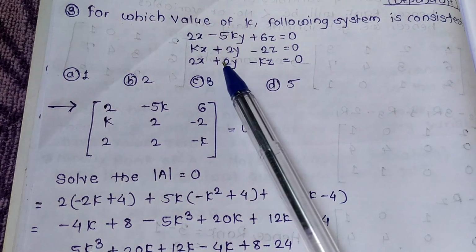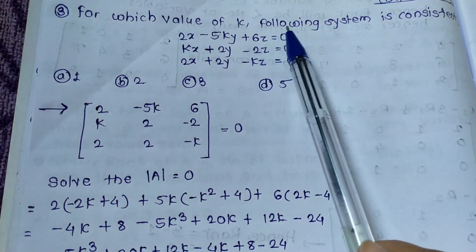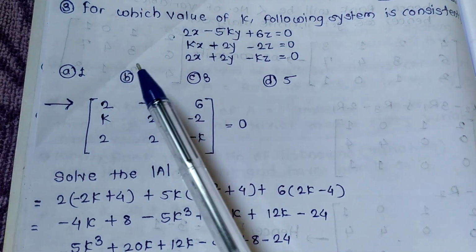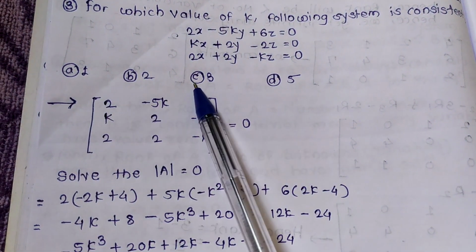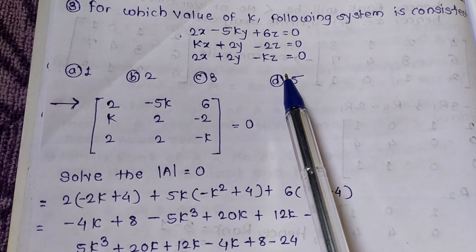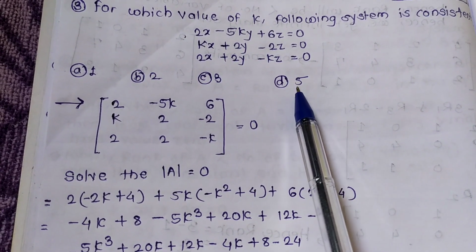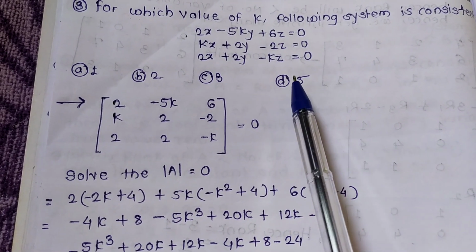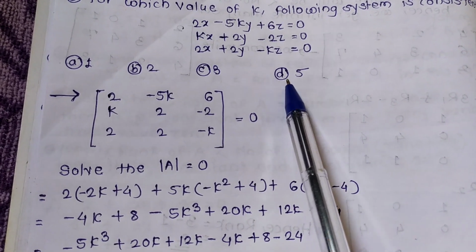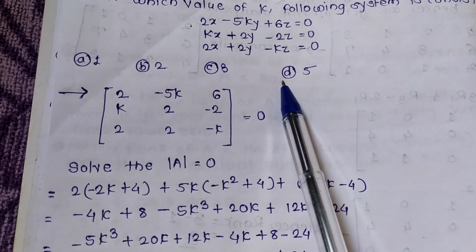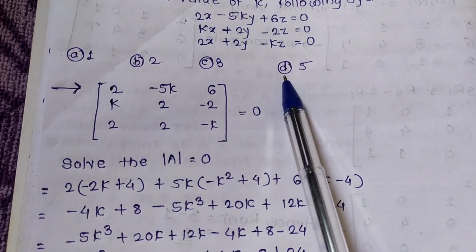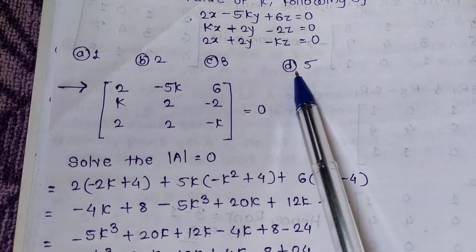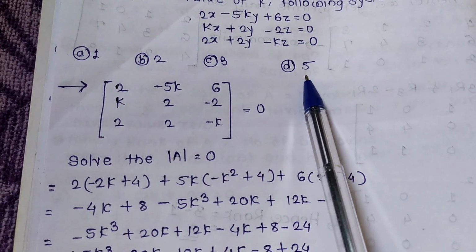Let's see: for which value of k is the following system consistent? 0, 0, 0 is given. Non-zero values are wanted, means rank must be less than the number of variables. And what we judge is, if non-trivial solutions, meaning non-zero solutions, are given, then the determinant of A must be equal to 0.